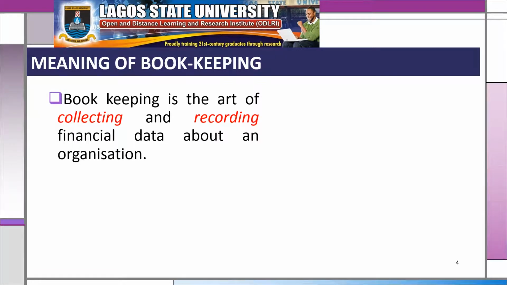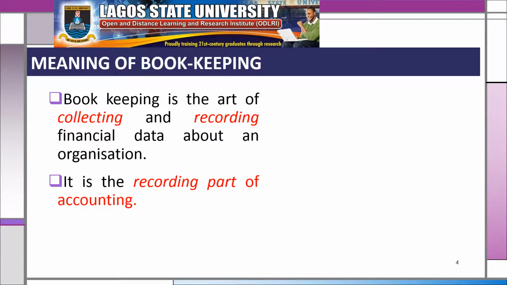Meaning of bookkeeping now. Bookkeeping is the art of data collection and recording. You can describe it as collecting and recording of financial data about an organization. It is the recording part of accounting.